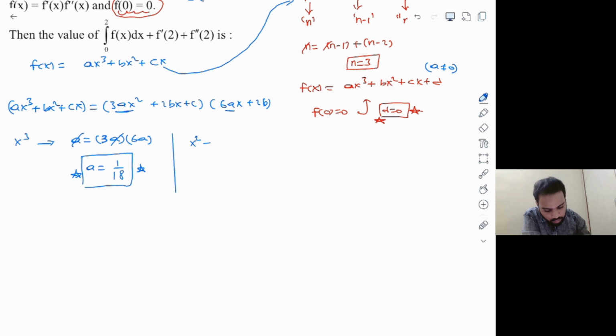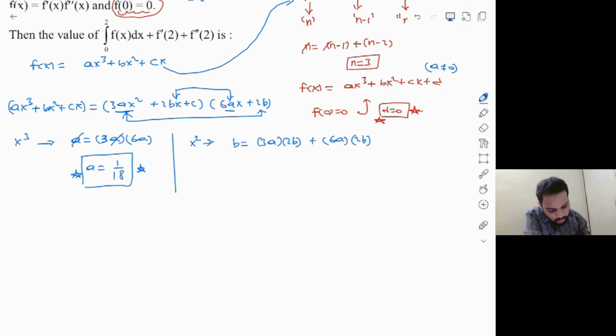So let's equate the coefficient of x square on both the sides here. What will the coefficient be on the left hand side? Which is clearly b. What about on the right hand side? Coefficient of x square, one of the terms will be 3a into 2b. Clearly you have multiple terms, right? So you have to be careful. Plus 6a multiplied by 2b. Okay, because this is how you are going to get the coefficient of x square. So 3a into 2b plus 6a into 2b.